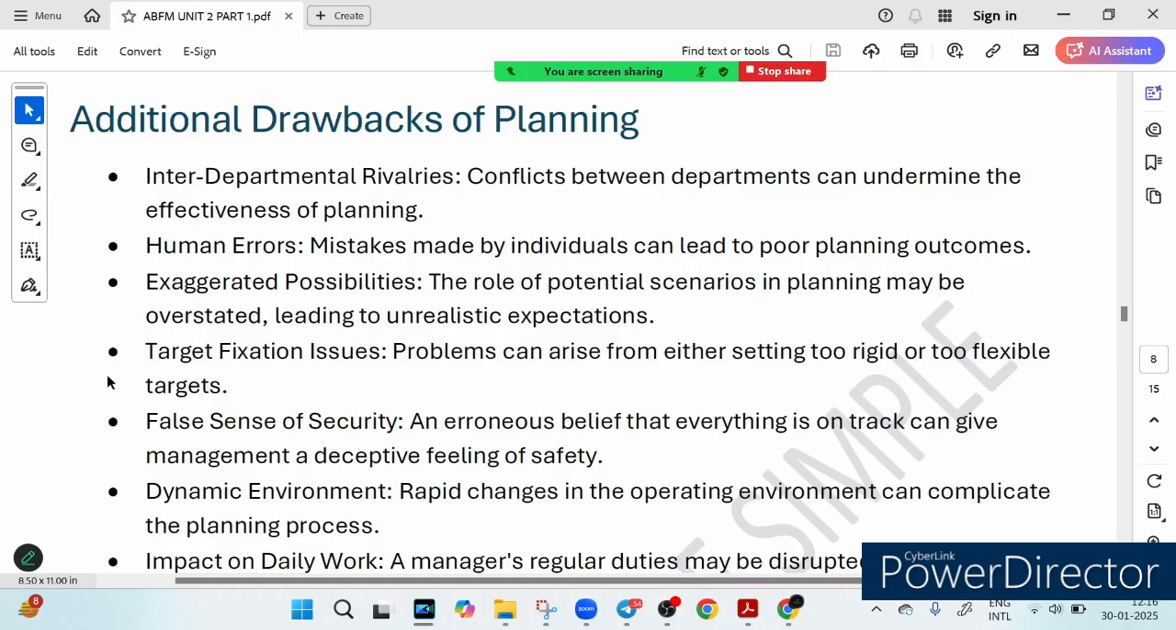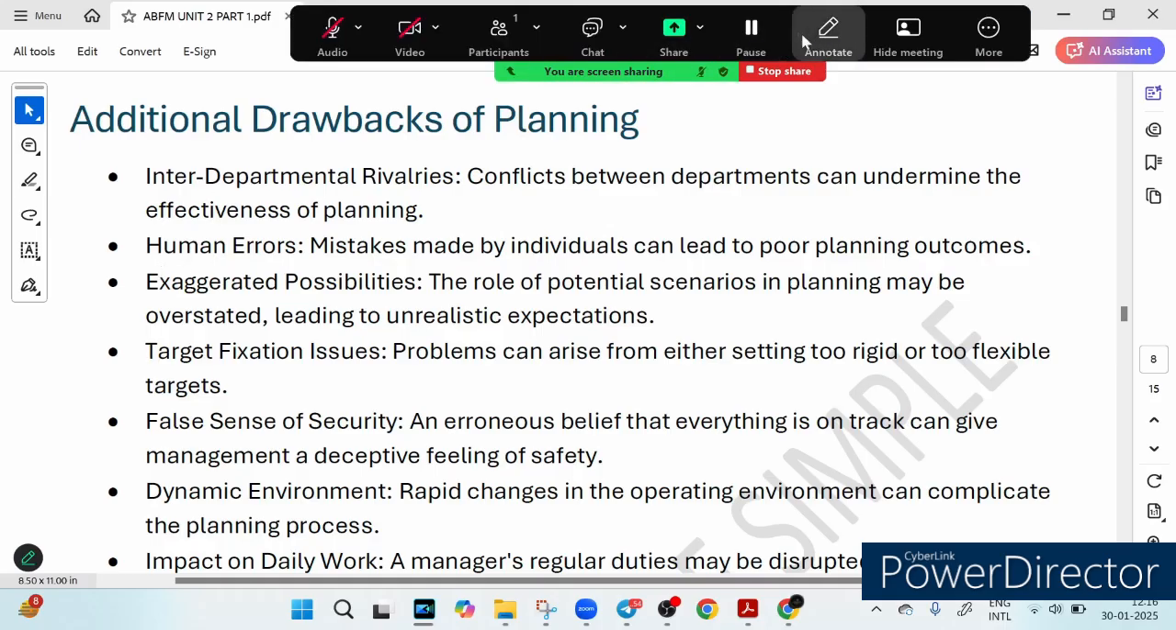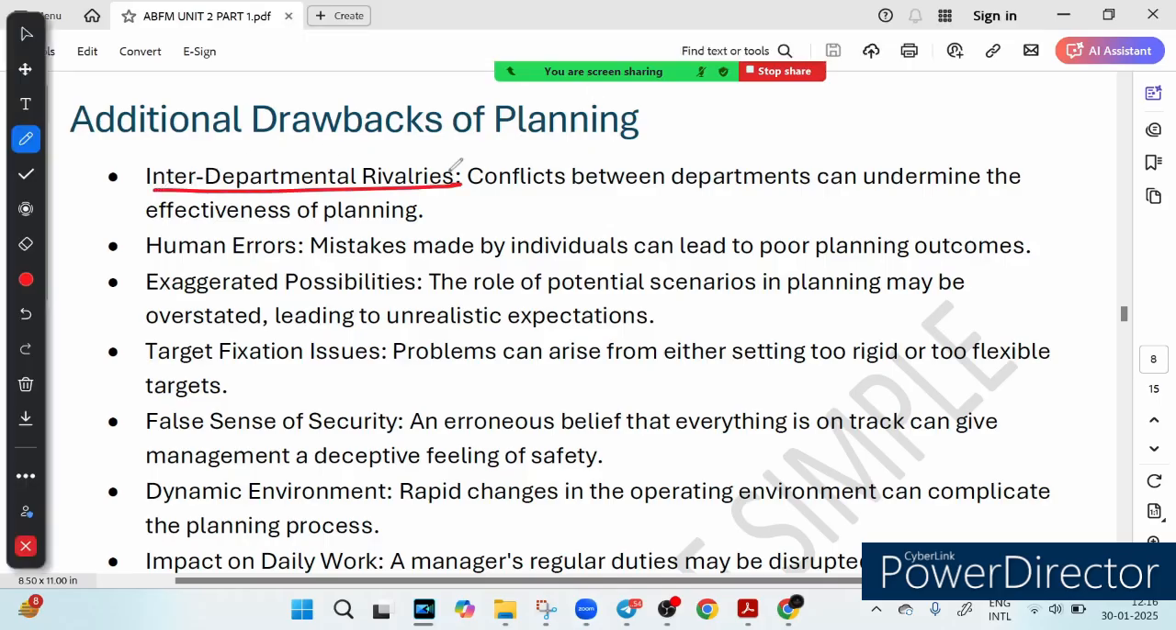The first thing that comes is interdepartmental rivalries. So what does interdepartmental rivalry mean? Ever seen siblings fighting over who gets the last slice of cake? In business, departments often clash over resources or responsibility. These rivalries can ruin even a well thought out plan.